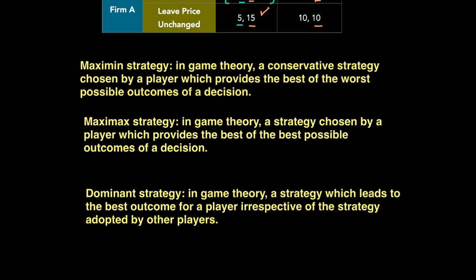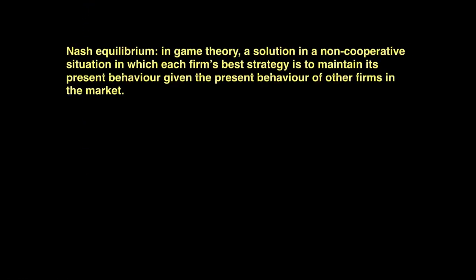Now, we come to the last idea, which is called Nash Equilibrium. So, what is Nash Equilibrium? In game theory, a solution in a non-cooperative situation in which each firm's best strategy is to maintain its present behavior, given the present behavior of the other firm in the market, is called Nash equilibrium. Now, what do we mean by this?